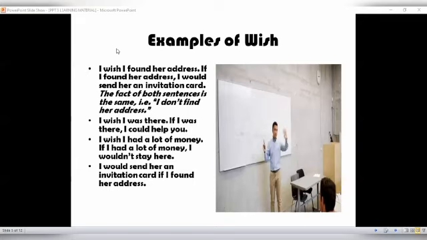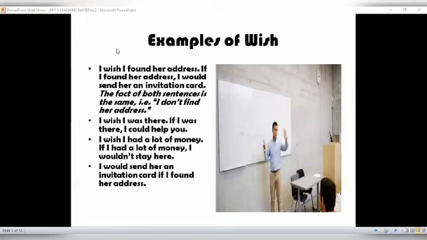So look at example number 3. I wish I had a lot of money. If I had a lot of money, I wouldn't stay here. What's the fact? I don't have a lot of money. That's a fact. So that's why I still stay here. Okay, that's the explanation.